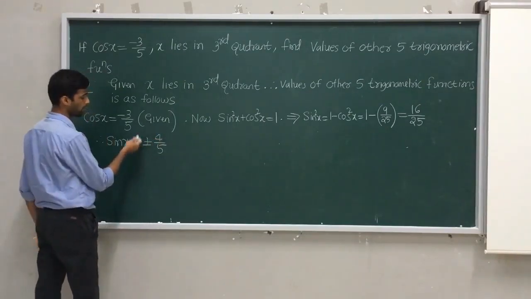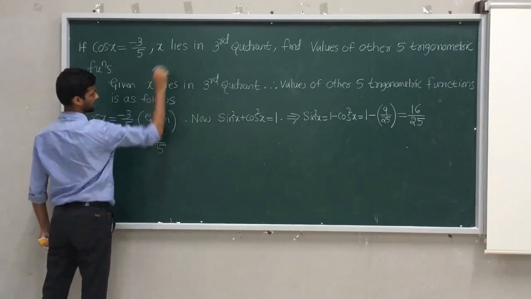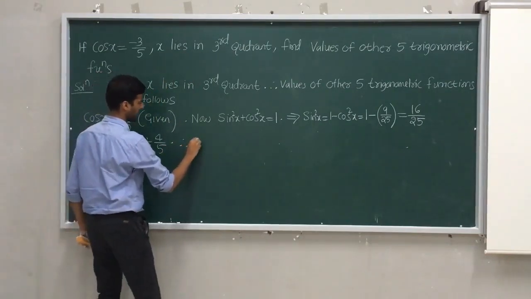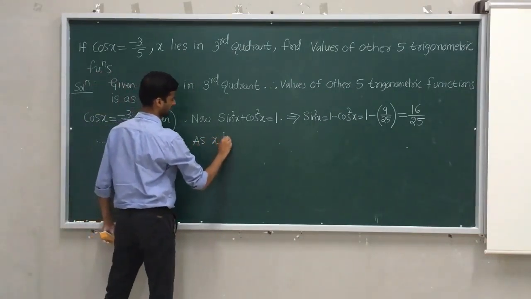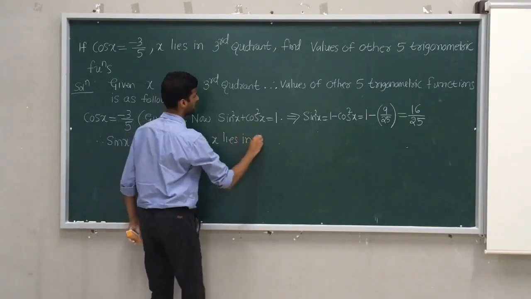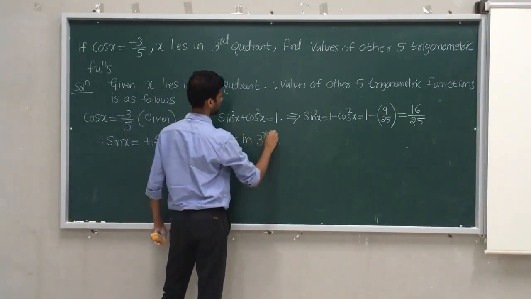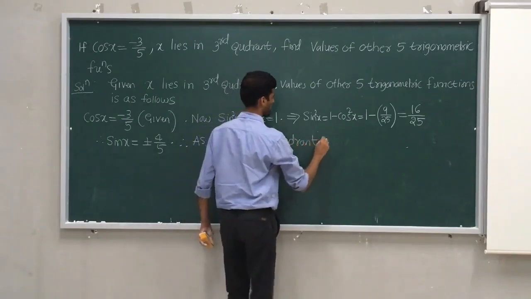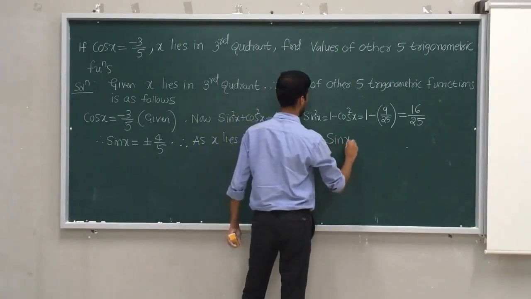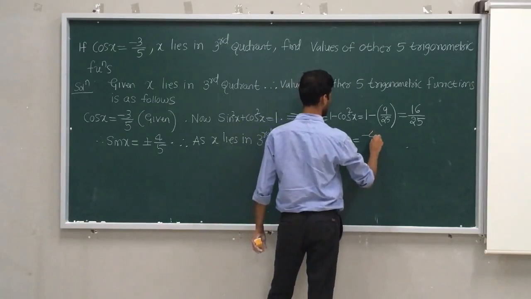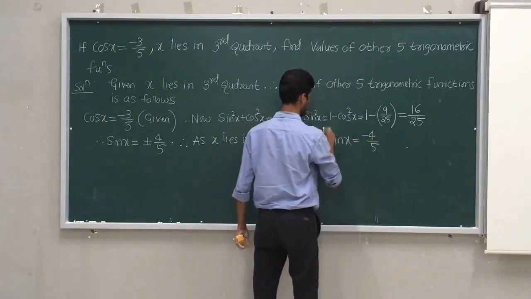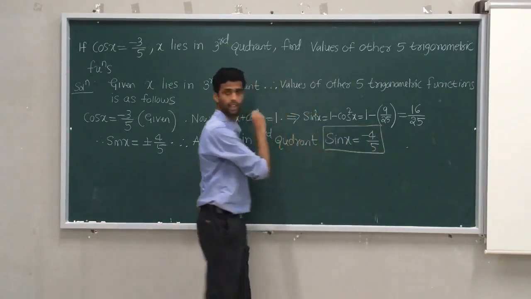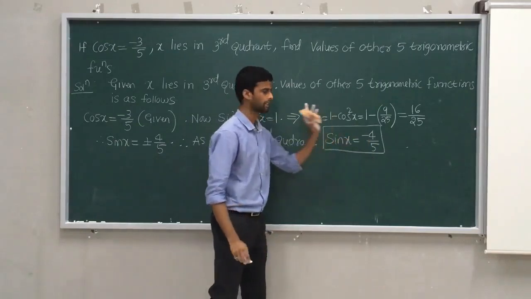Now which value to choose? They given x lies in the third quadrant. As x lies in the third quadrant, sin x equal to minus 4 by 5. This is the very first trigonometric function there, because sin x is negative in the third quadrant.